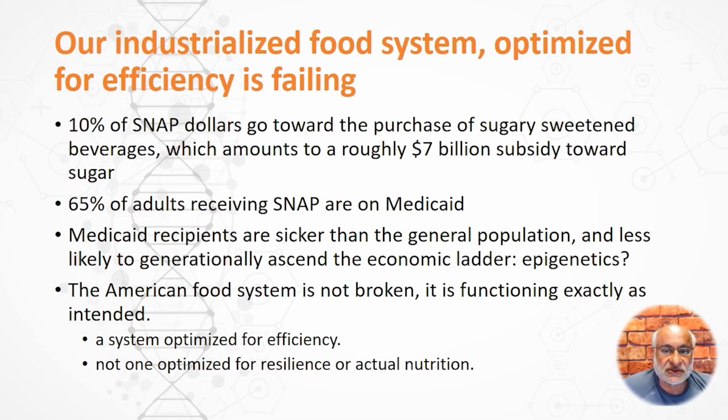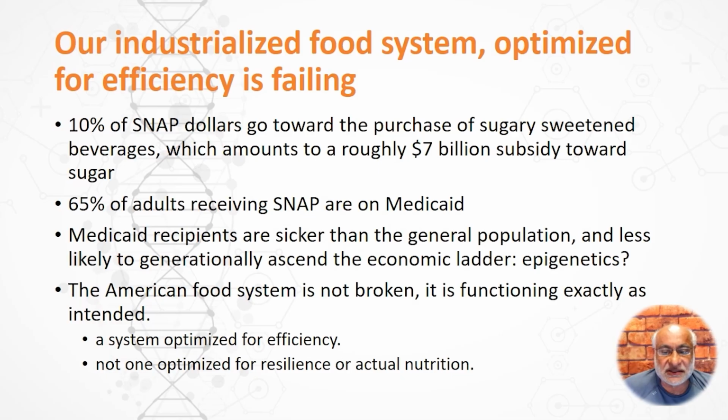About 2/3 of people that receive SNAP benefits are on Medicaid, and this 2/3 of people has a much worse outcome than the general population, and they're less likely generationally to ascend the economic ladder and get out of Medicaid and get out of poverty. Now, this may be an epigenetic effect because we know about 8% of the genes that we have are edited by our diet.